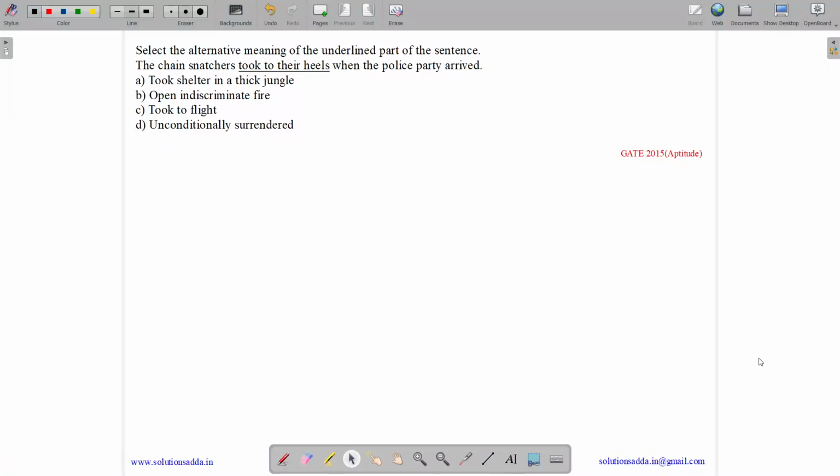This question belongs to the aptitude subject and was asked in GATE CSE 2015. The question states, select the correct alternative meaning of the underlined part of the sentence. The chain snatchers took to their heels when the police party arrived. So what is the meaning of this? There were some chain snatchers, and took to their heels means they ran away. So when the police arrived, they ran away.